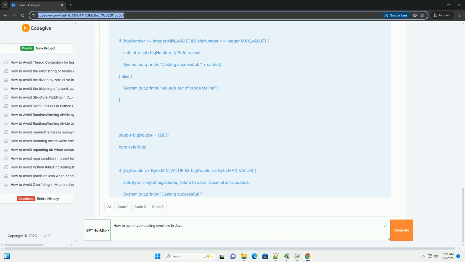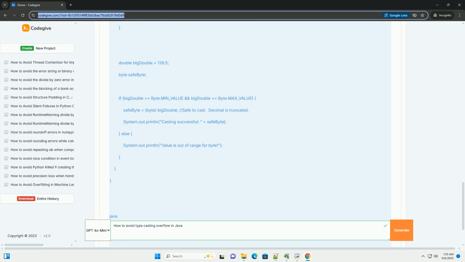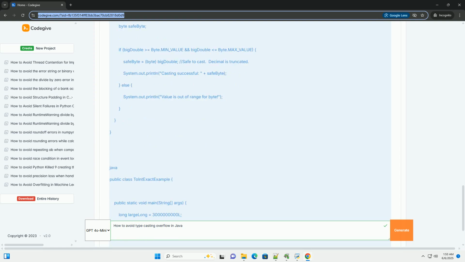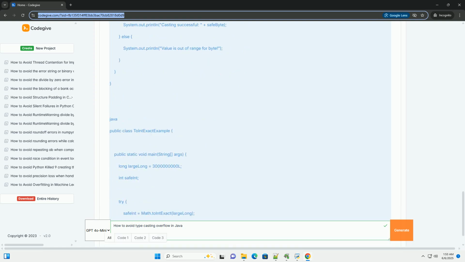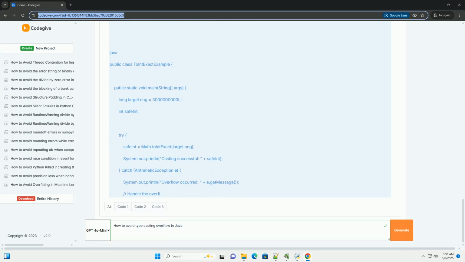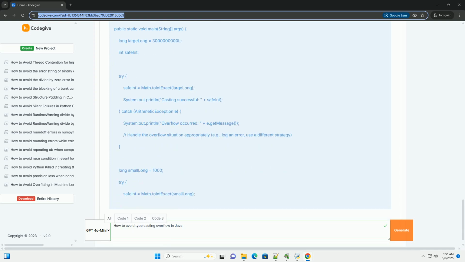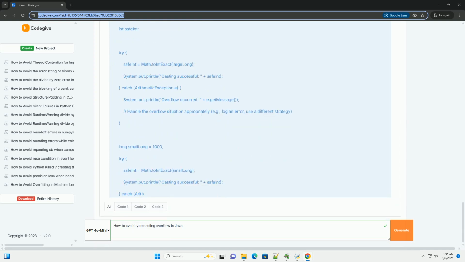Before diving into overflow, let's briefly recap Java's data types and typecasting. Java's primitive data types, in increasing order of size. Byte: 8-bit signed integer, -128 to 127.